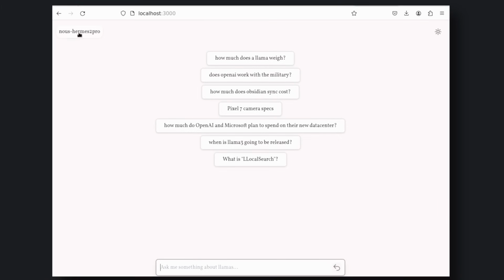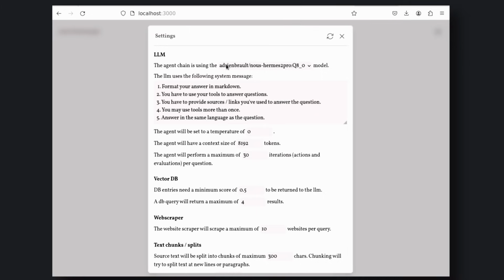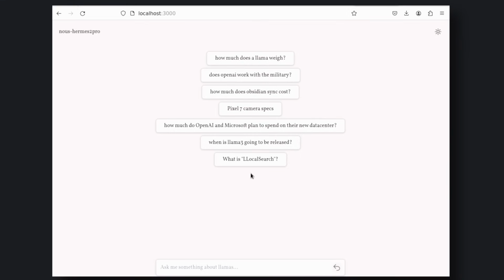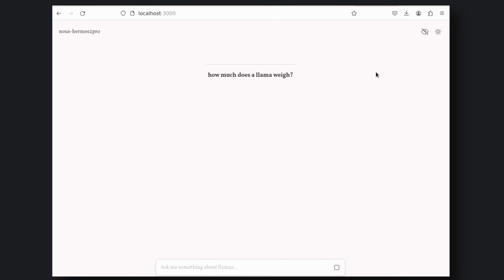This application by default uses Hermes 2 Pro, which is a model based on Mixtral 7B. It's pretty good and on par with Llama 3. It currently does not support Llama 3 because it does not support tool calling yet, but I'm sure that will change soon. Anyway, you don't need to do anything now. Just enter what you want to know about.